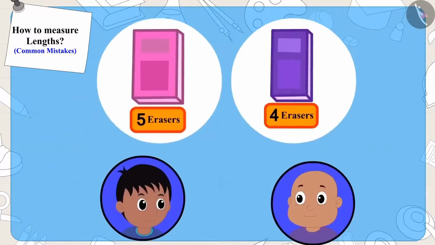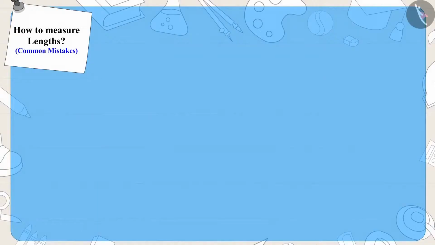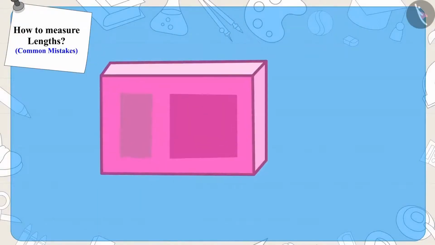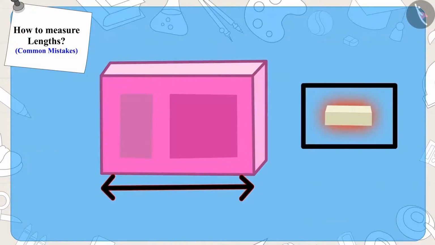That is why the length of his notebook was 4 erasers long instead of 5 erasers long. Children, remember, whenever we measure the length of an object with the help of another object, then we should measure the length from one end of the object to the other end.